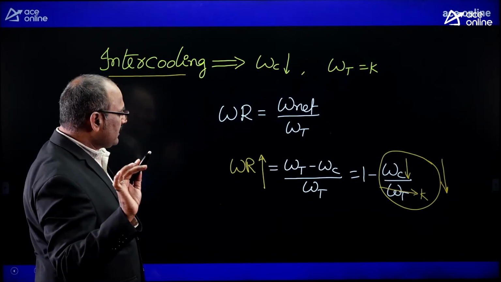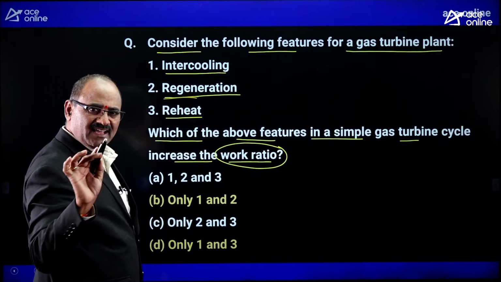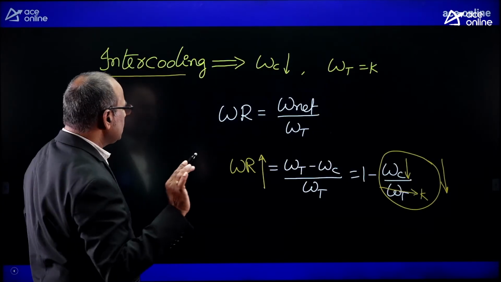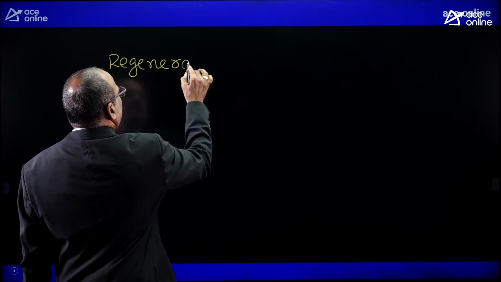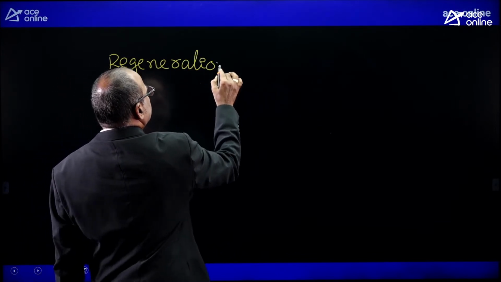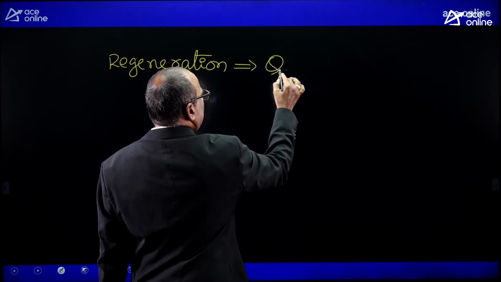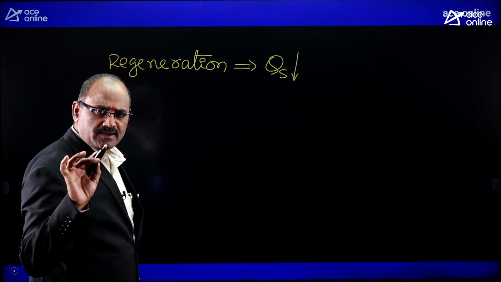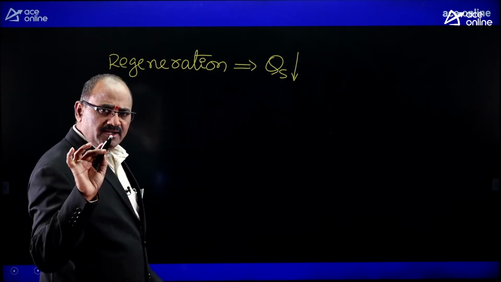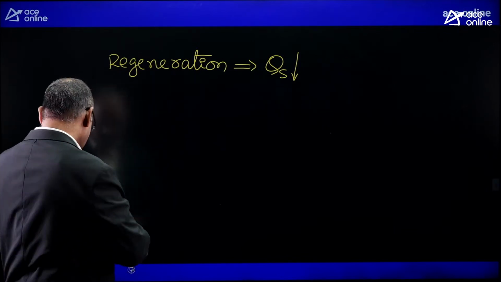Similarly, the second mechanism is regeneration. As you know, the regeneration's main intention is to minimize the heat input to the cycle.